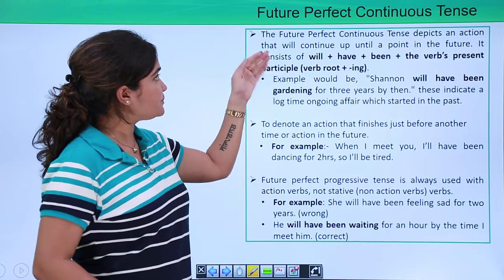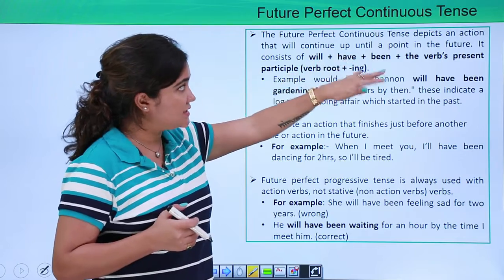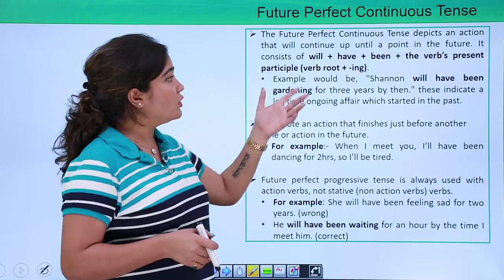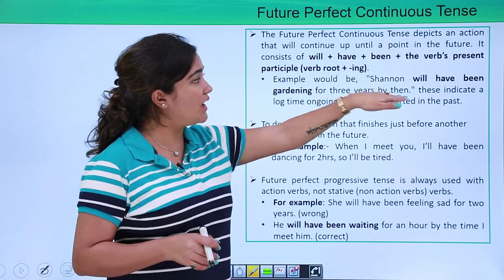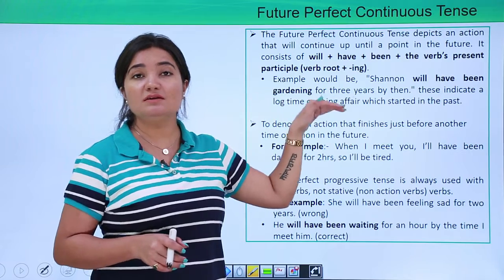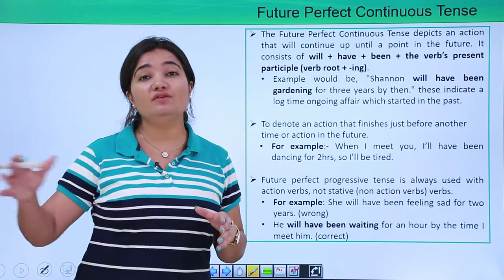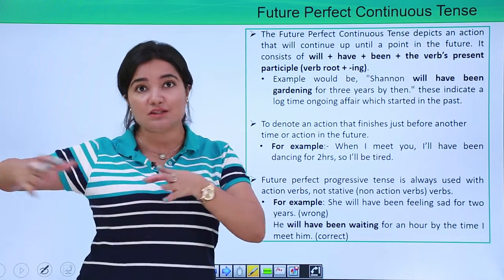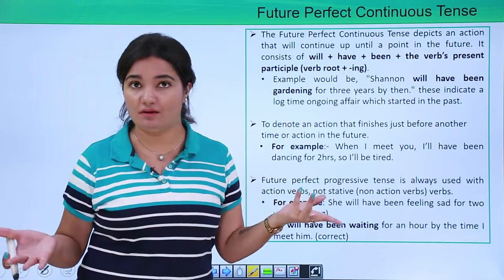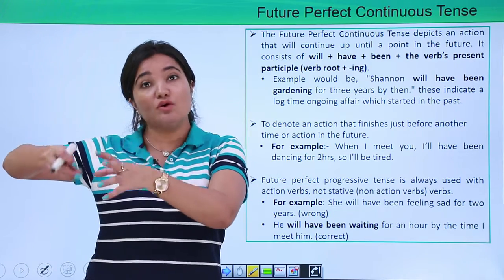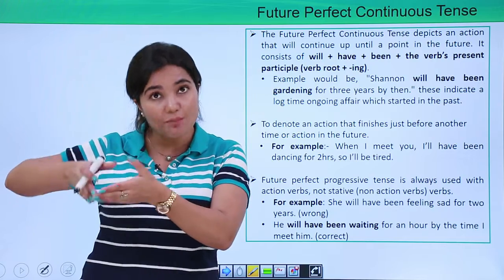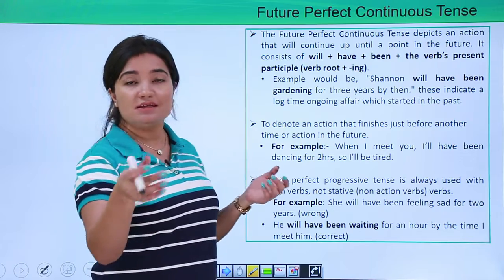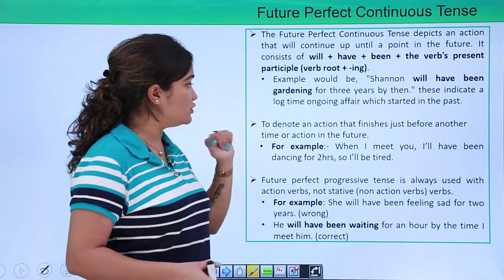So here, future perfect continuous tense depicts an action that will continue up till a point in future. Look at the example. Shannon will have been gardening for 3 years by then. So, gardening for 3 years by then. Some work that we assume will happen in the future and will continue, right? We don't know when it started, but not only will it happen, it will also continue for a particular period of time, right? So that is the case wherein this type of tense comes into the picture.